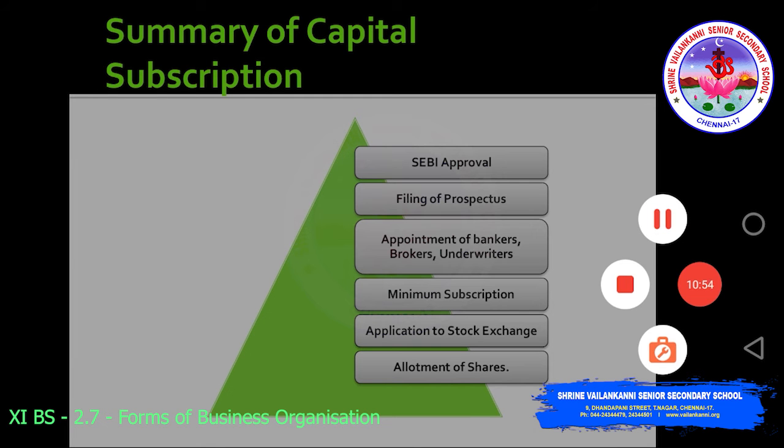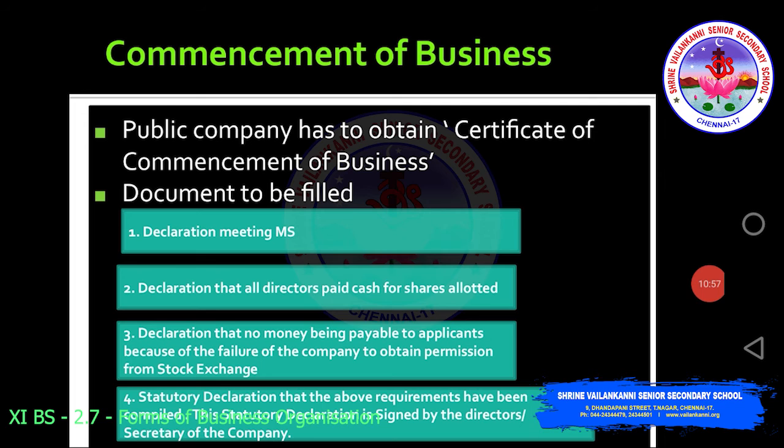The next point we have to look into is the commencement of business. See, a public company has to obtain the certificate of commencement of business. Only then can the public company commence business. The document that needs to be filed is the declaration of meeting minimum subscription. That is, it is like saying that we have met the minimum subscription, we have achieved the minimum subscription.